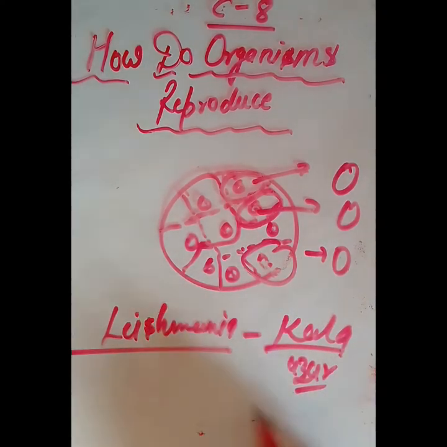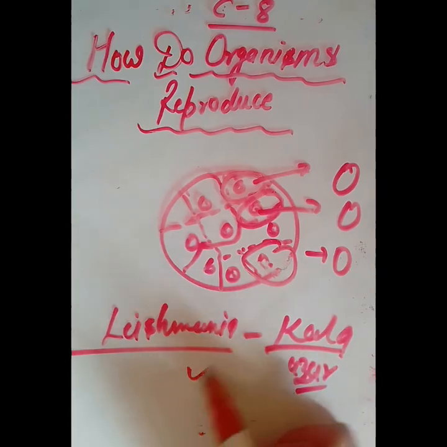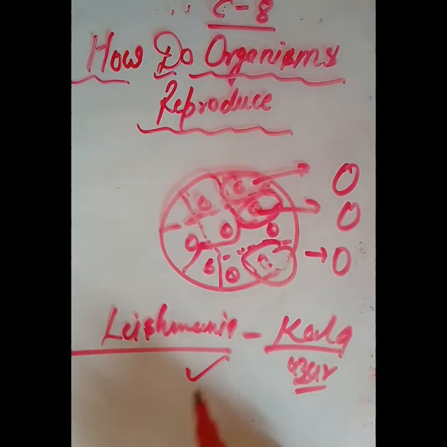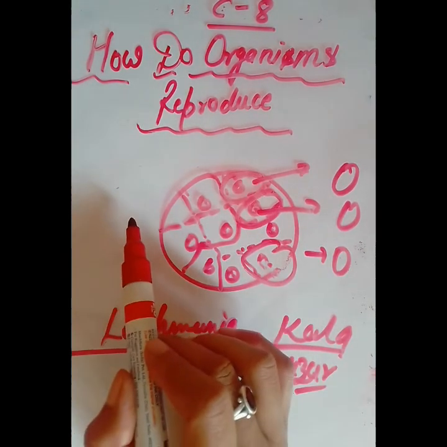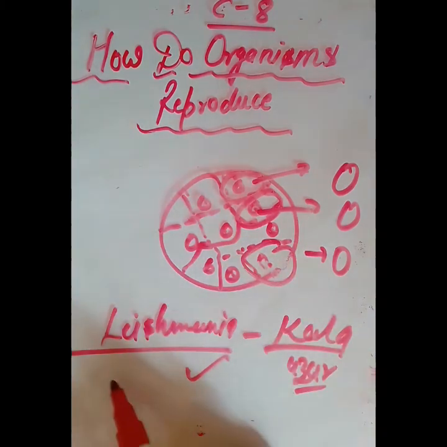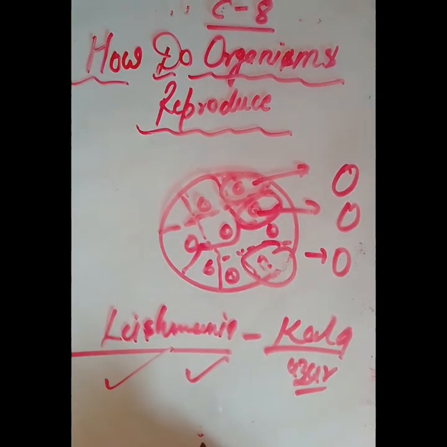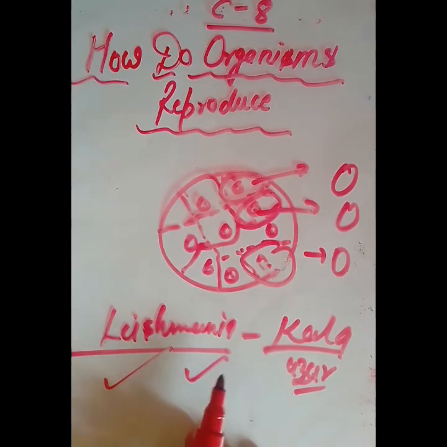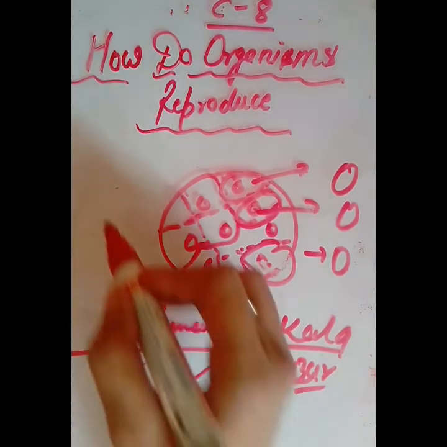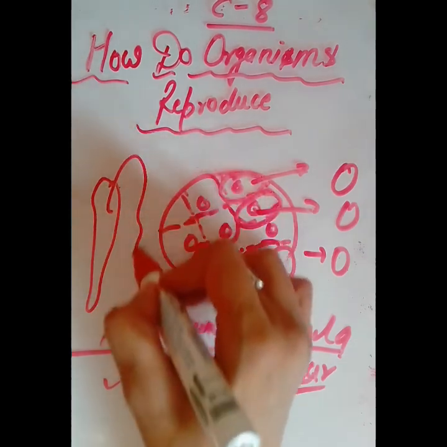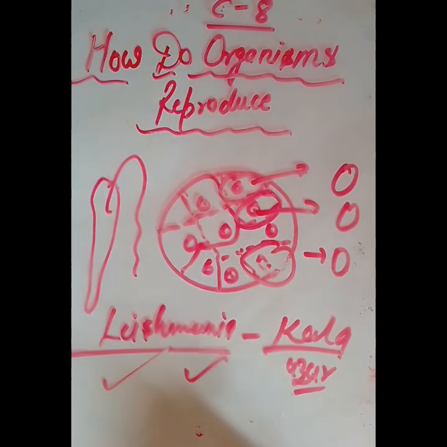Sometimes MCQs or one-word questions can be asked on causative agents. So Plasmodium is responsible for malaria and Leishmania is responsible for Kala Azar. They have a whip-like structure, one flagellum at one end of the body, like this. This is the structure of Leishmania.